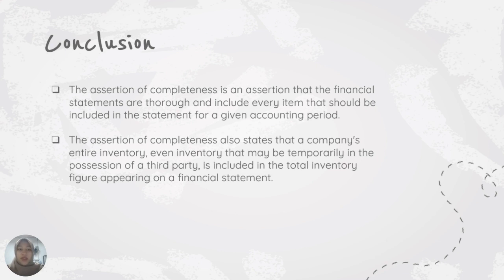The assertion of completeness also states that a company's entire inventory, even inventory that may be temporarily in the possession of a third party, is included in the total inventory figure that appears on a financial statement.